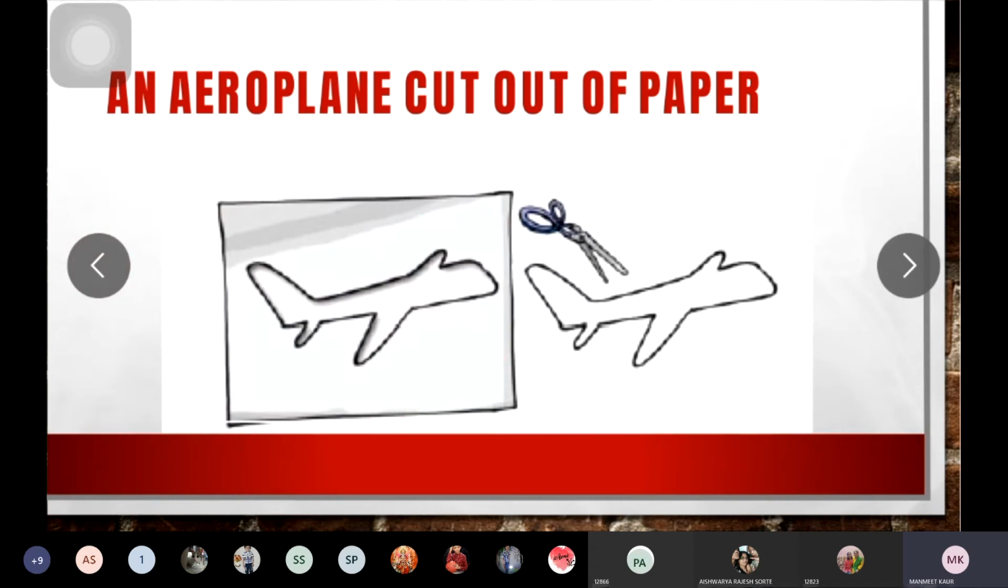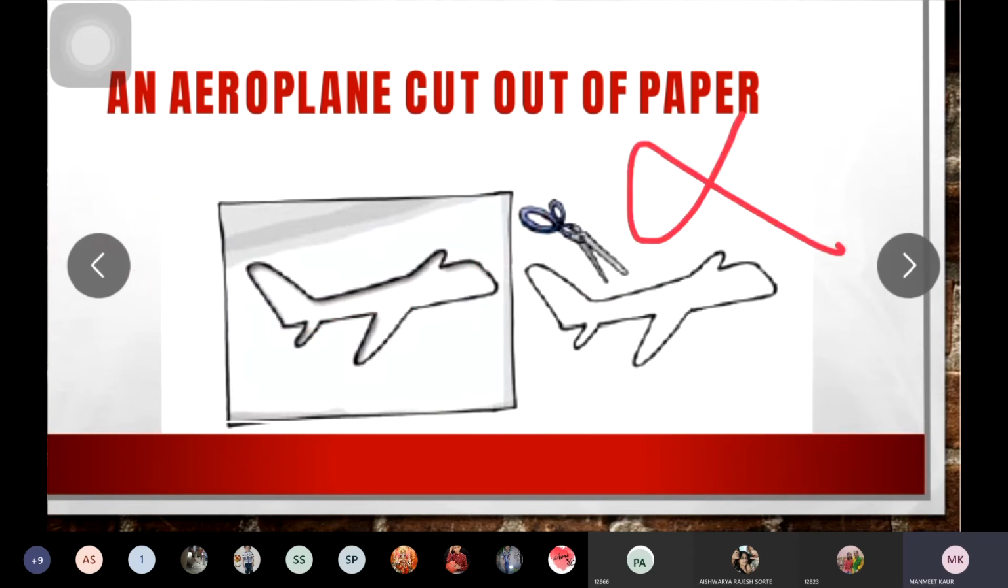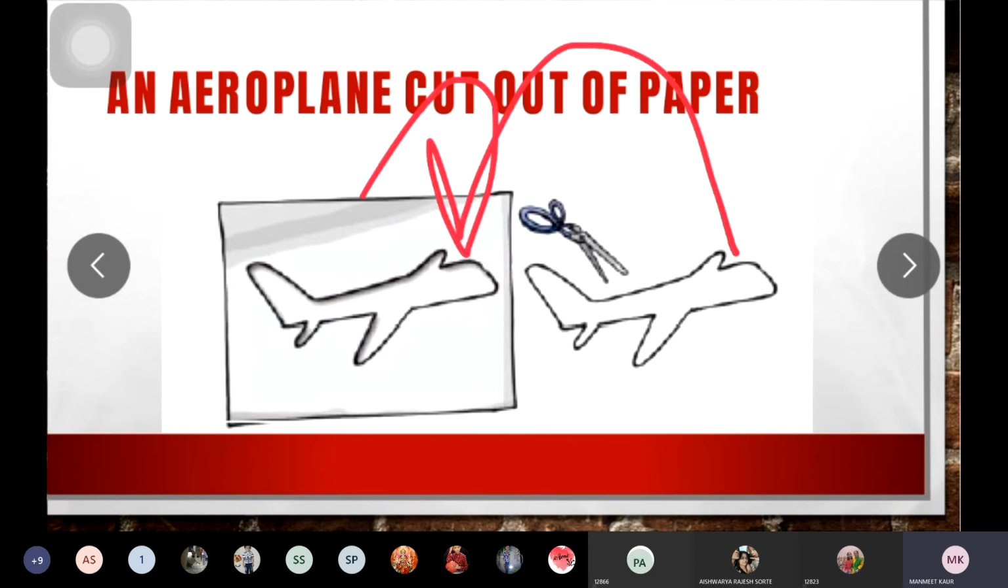So once you draw the aeroplane, now you cut the aeroplane using the scissors. Now you cannot get back this paper again. So this is one example of irreversible changes, meaning the change that cannot be reversed back. You cannot get back the original object again.